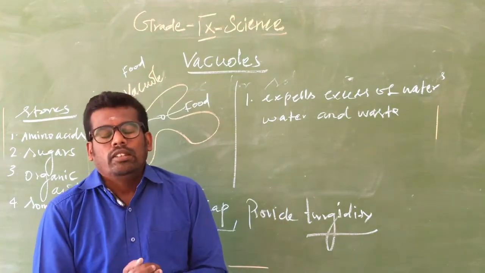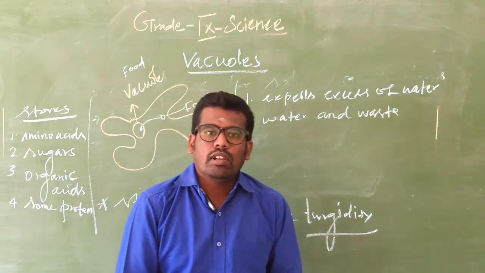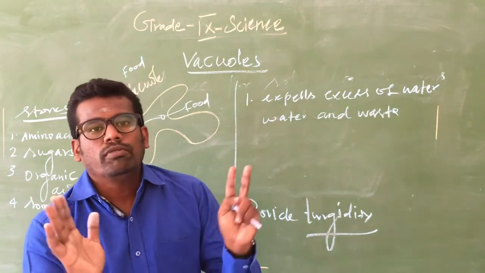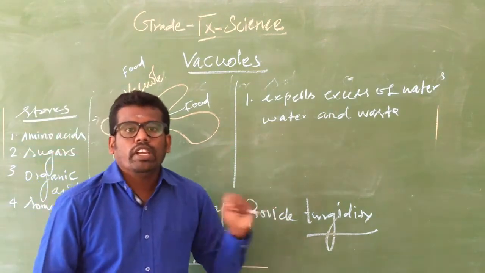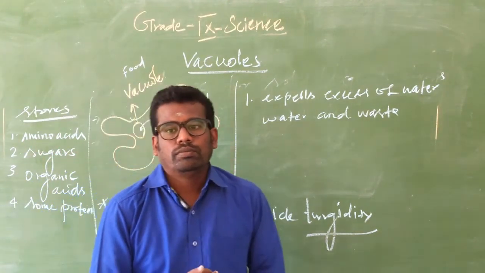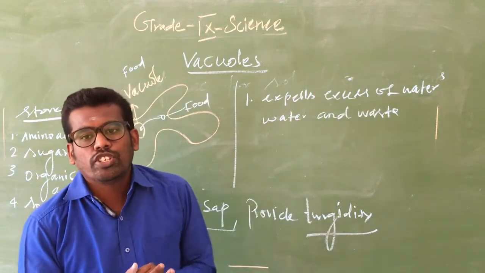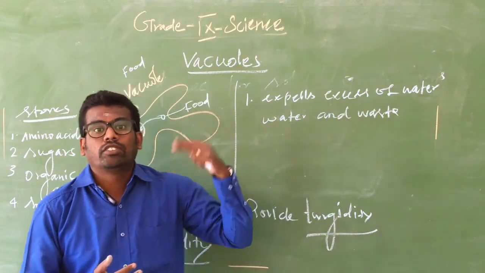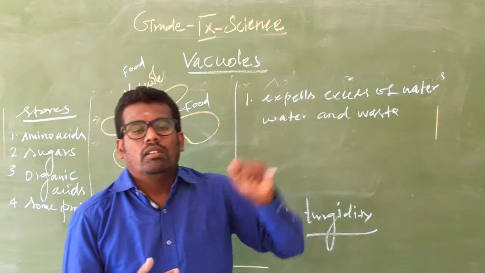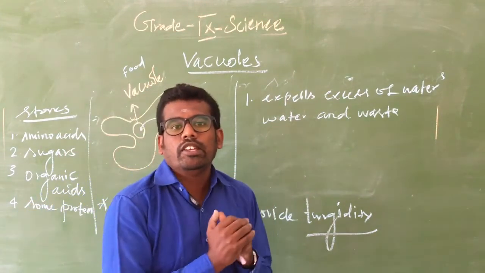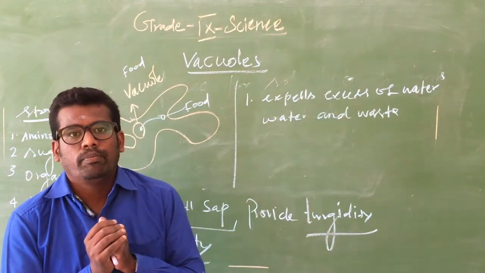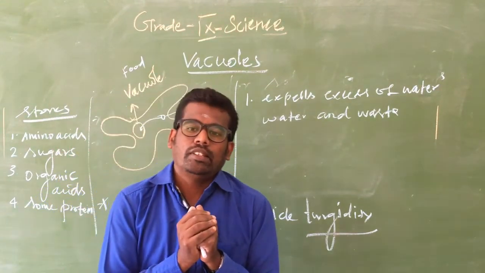So that cell is called the structural and functional unit of living organisms. Now we have discussed the vacuoles. It is a storage sac for liquids and solids. It is small in size in an animal cell and large in size in a plant cell.